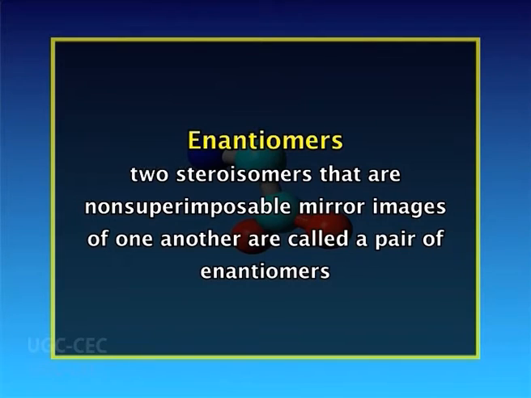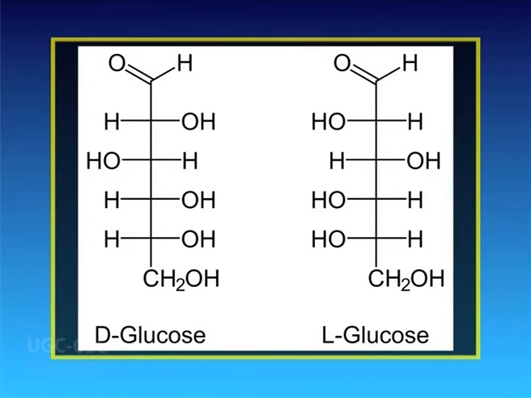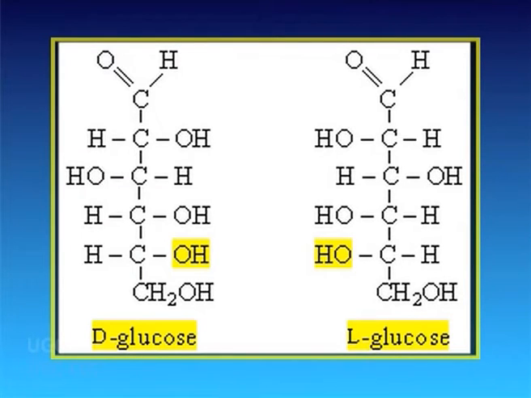First of all, enantiomers. The two stereoisomers that are non-superimposable mirror images of one another are called a pair of enantiomers. D and L sugars are enantiomers. D and L glucose are termed as D and L form depending on the arrangement of hydrogen and hydroxyl groups on the penultimate carbon atom. When the sugar has the hydroxyl group on the right side, it is the D isomer, and when the hydroxyl group is on the left side, it is the L isomer.